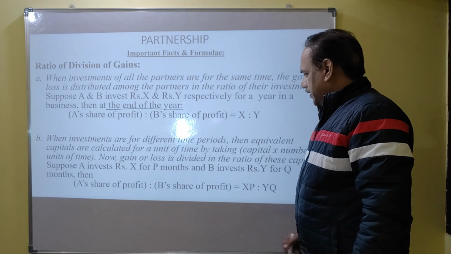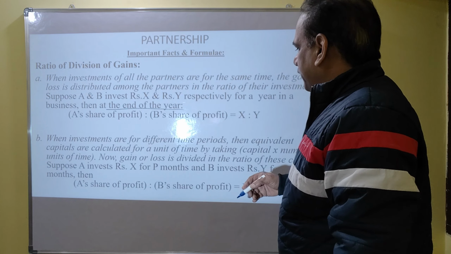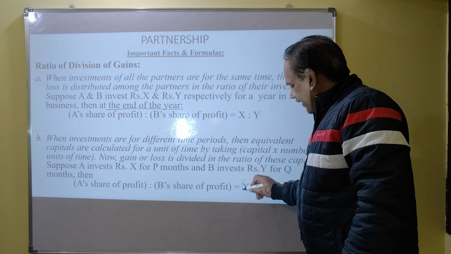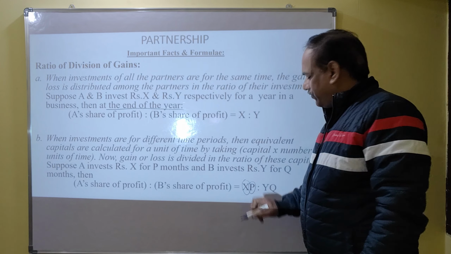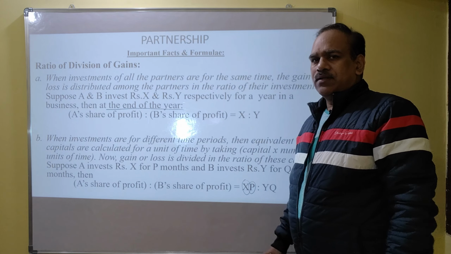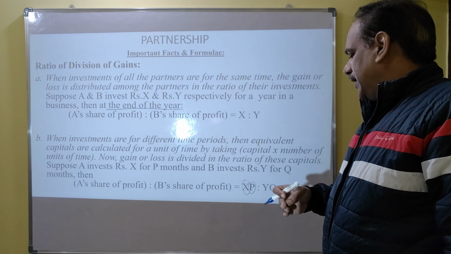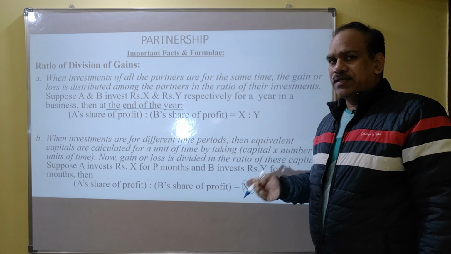Suppose their investment periods are different. Let us take the time unit as a month. You can take the time unit as months or days or years, whatever.